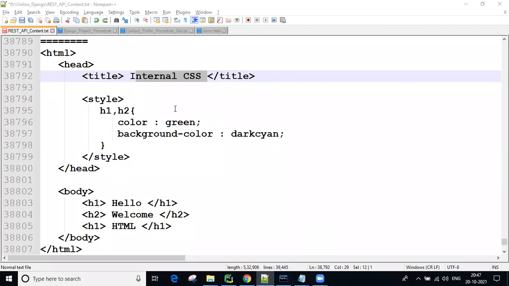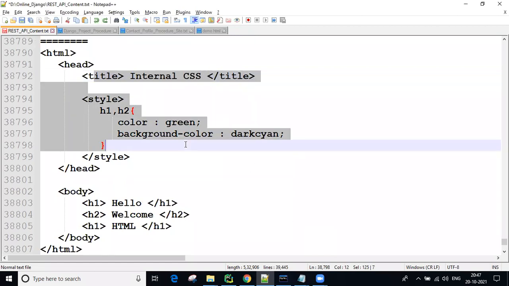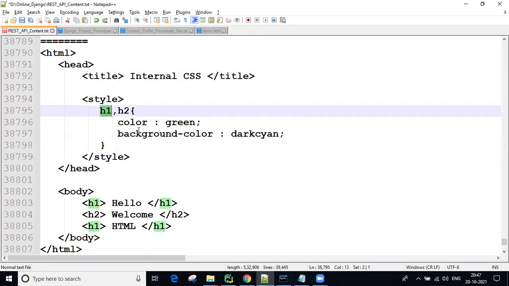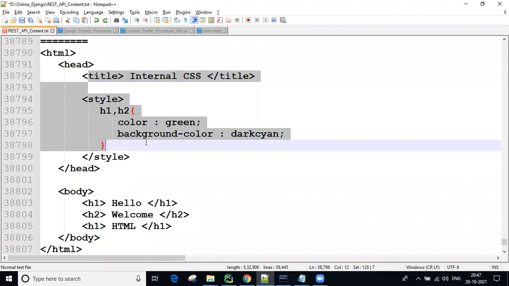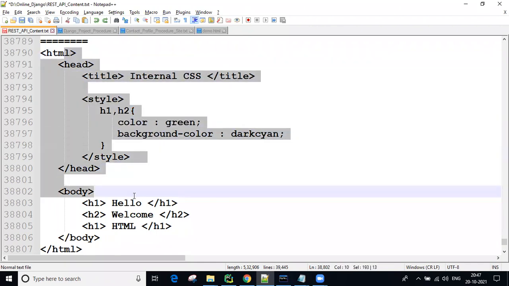If you follow these rules until the end of the day, we use them regularly. Sometimes we use inline CSS, sometimes internal, sometimes external. That's why I'm telling the rules slowly, and you need to follow them. Today I'm going to share the material, so you will get all this syntactically. Do practice and do reading.